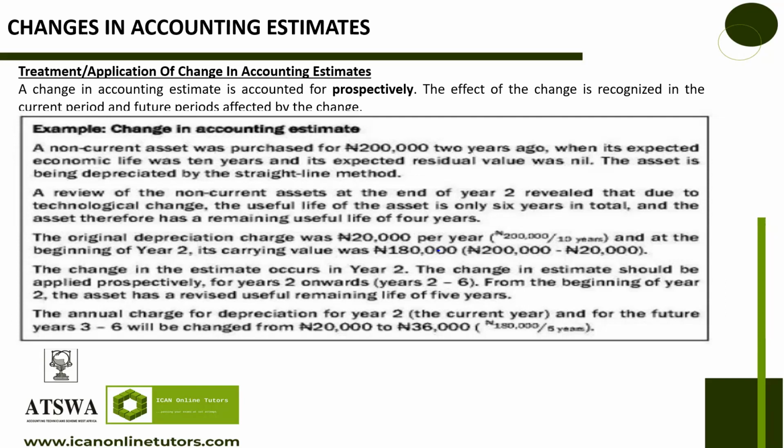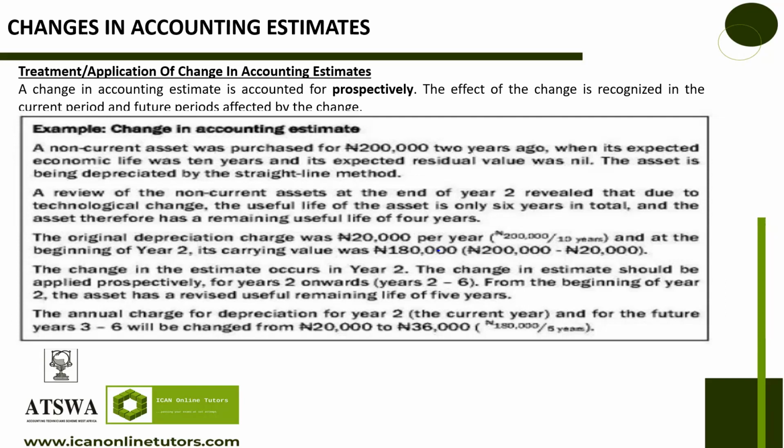If you do 200,000 divided by 10, your depreciation using the straight line method will be 20,000 naira per year. Do you know how I got that? Okay. So you reduce your asset by 20,000 naira every year.